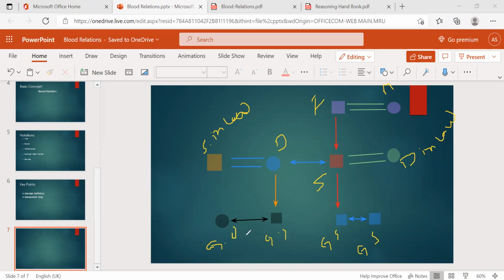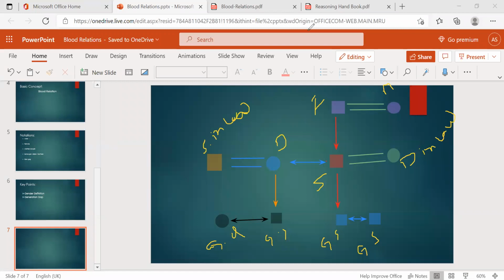So these are the relations, right? According to this couple, father and mother and his son, his daughter-in-law and his grandson, and here daughter's husband is son-in-law, and daughter's son, grandson, and daughter's daughter, granddaughter. Okay, so this is according to this couple.